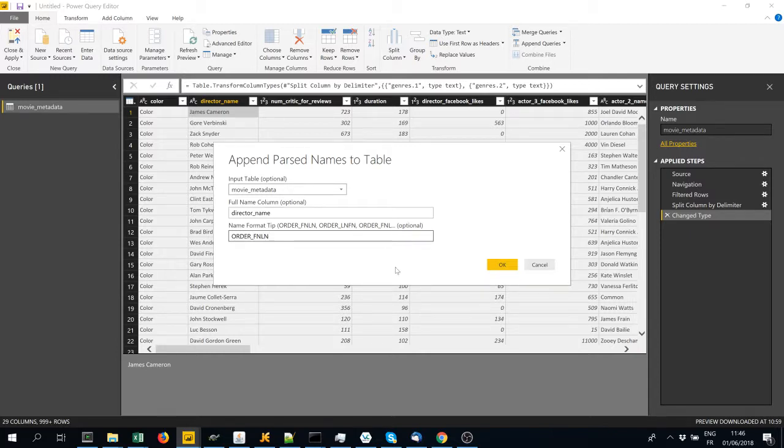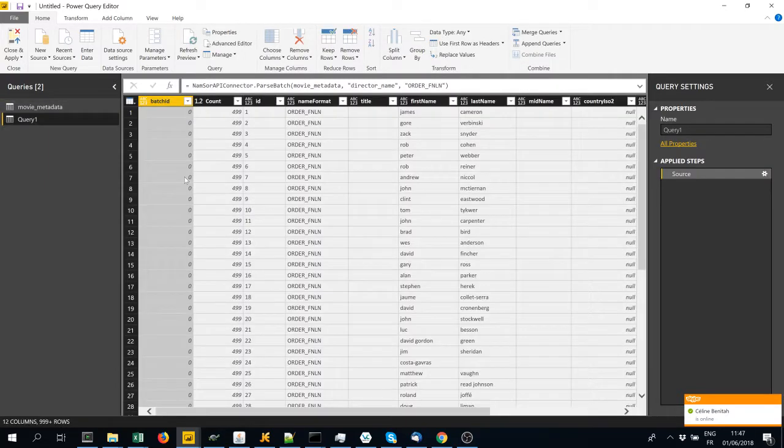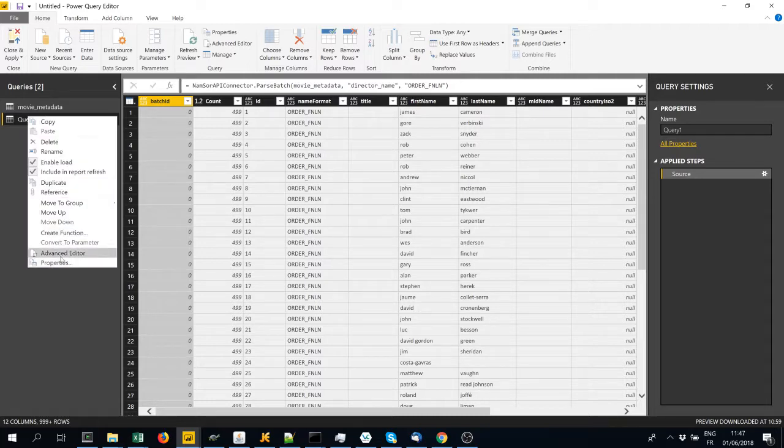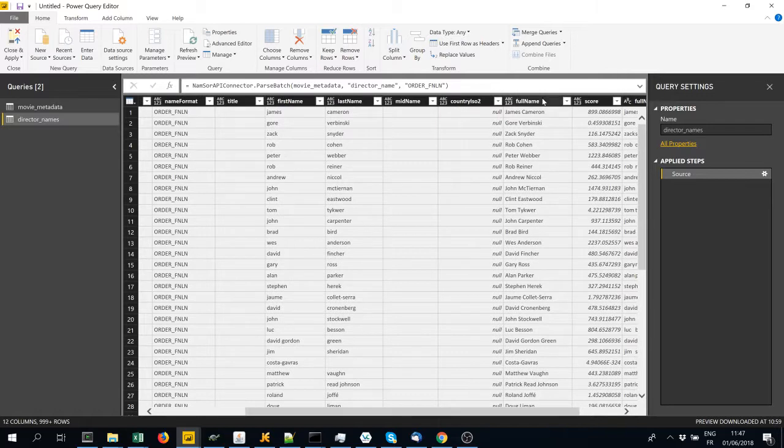Otherwise, the API would decide which is the best way to structure the name. And that's it. Yes, that looks good. So we're going to process the data. Right. So here we have our director names, and we're going to rename this query here. We do have the original name here, full name, which we can use to join with the movie metadata table.